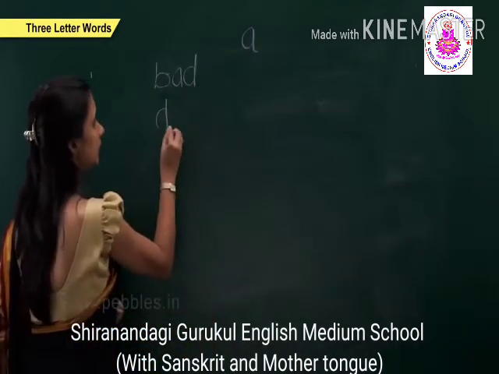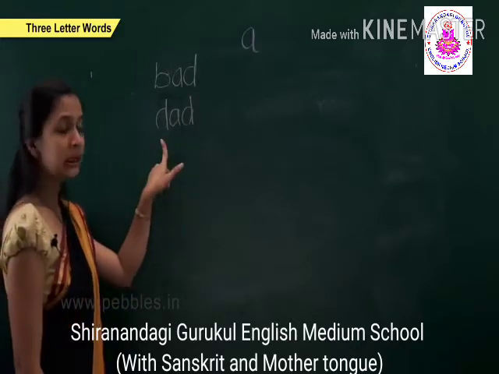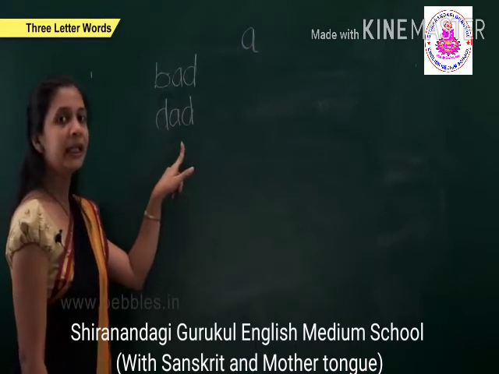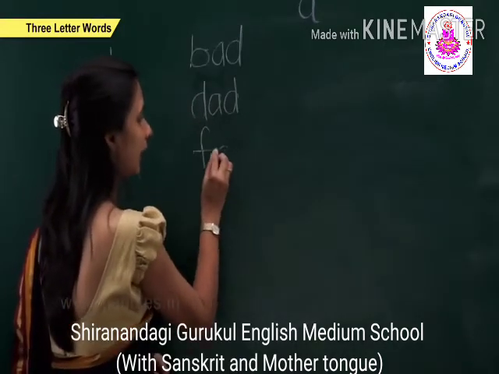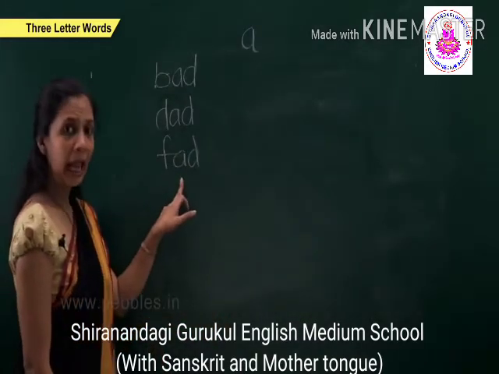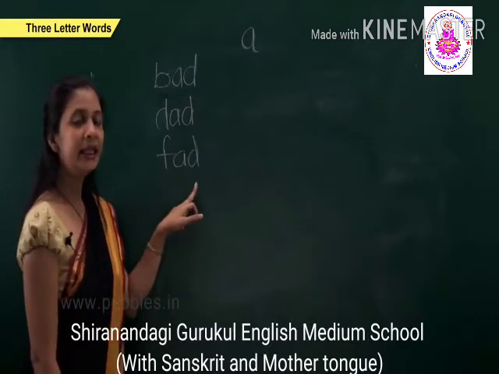Next is d, a, d, dad. The next is f, a, d, fad.